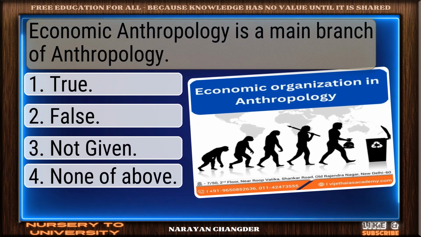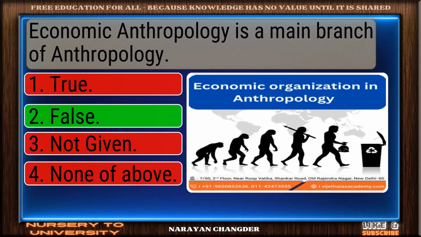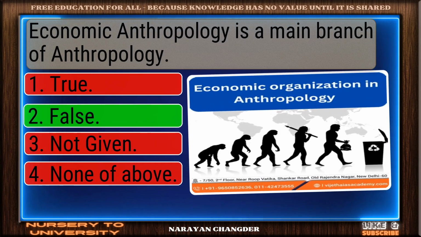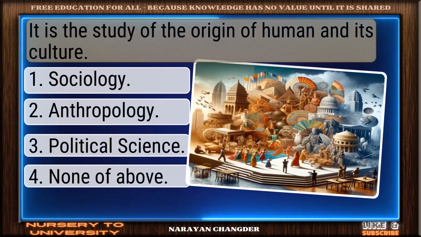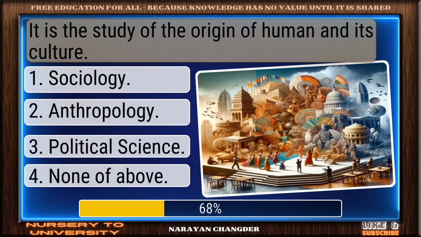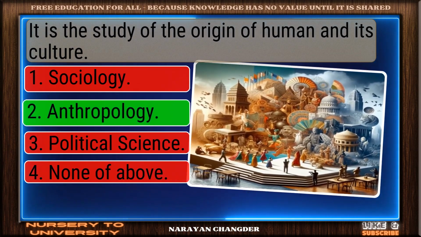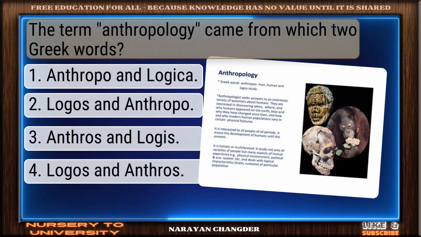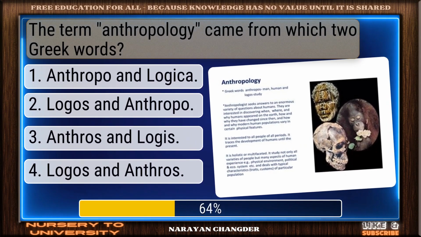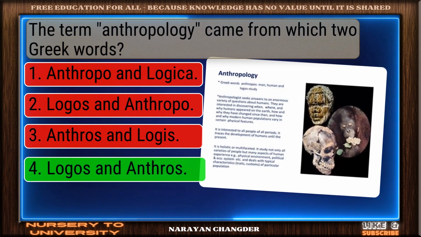Economic anthropology is a main branch of anthropology. Exactly. False makes sense. It is the study of the origin of human and its culture. Sharp thinking. Anthropology is the right choice. The term anthropology came from which two Greek words? You got it. Your choice logos and anthros is right.